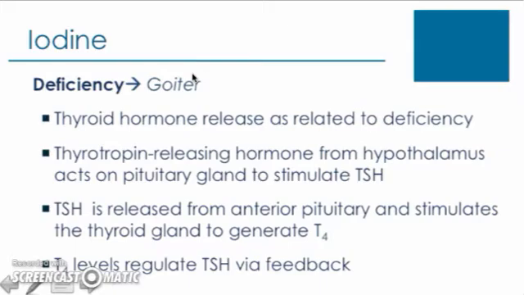So to produce the thyroid hormones, in addition to iodine, there's a cascade of events that initiates in the hypothalamus, which is in the brain. So it starts at the hypothalamus, and then the signal gets transmitted to the pituitary gland, which then sends a signal to the thyroid gland. As thyroid hormone is formed, it actually sends a negative feedback back to the hypothalamus and to the pituitary, telling those body sites to reduce the formation and synthesis of thyroid hormone.